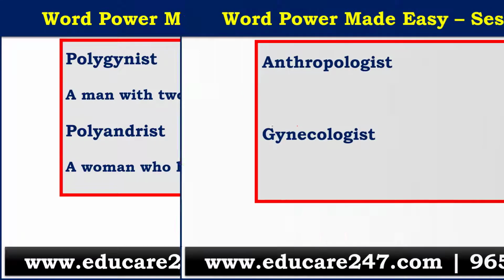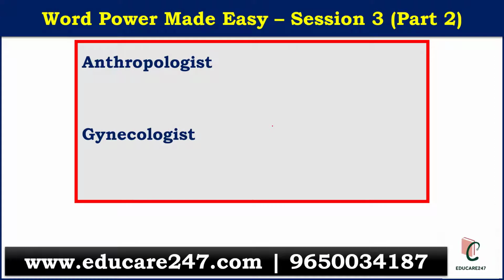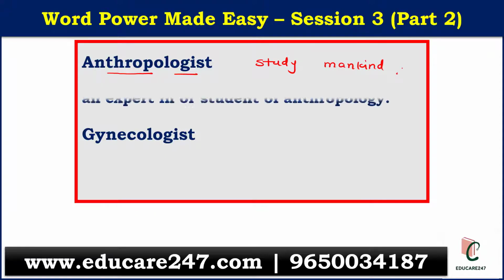Let's move to our next word. The next word we have here is anthropologist. An anthropologist is someone who studies anthropology. Anthropology is the study, so logy is study, and anthropos means mankind. So the meaning is an expert or student who studies the nature and behavior of mankind.